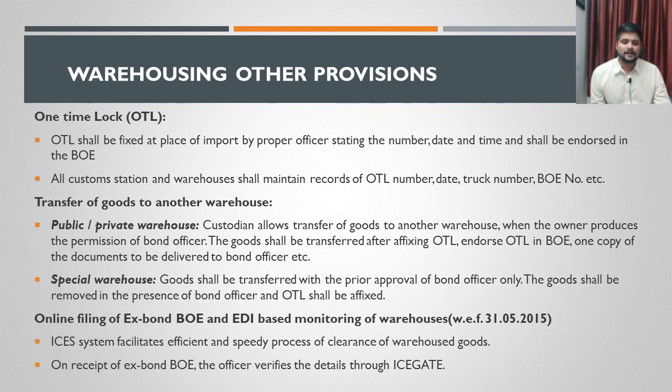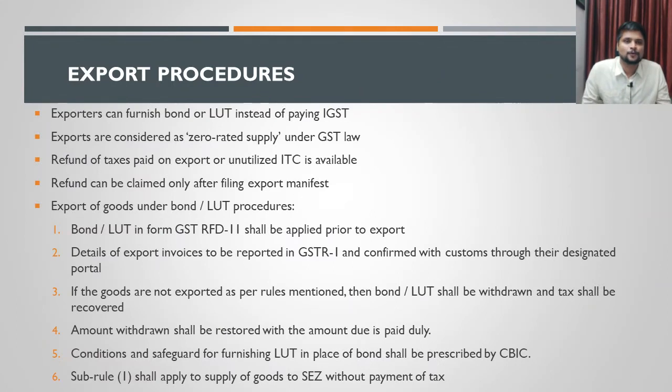Okay, so on receipt of the ex-bond bill of entry, the officer verifies the details through ICEGATE. ICEGATE is another system. It is an online system by the customs authorities for warehousing and so on. Through that system they can verify the ex-bond bill of entry, which is filed online. Okay, these are all the provisions dealing with the procedure when the goods are imported, which is called import procedures. So let us now quickly discuss the export procedures.